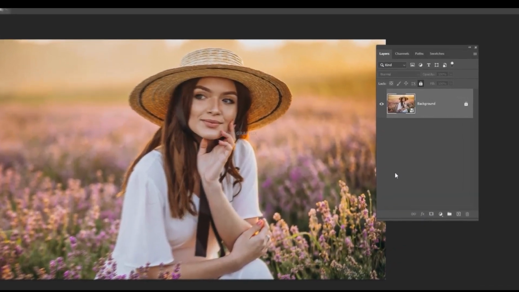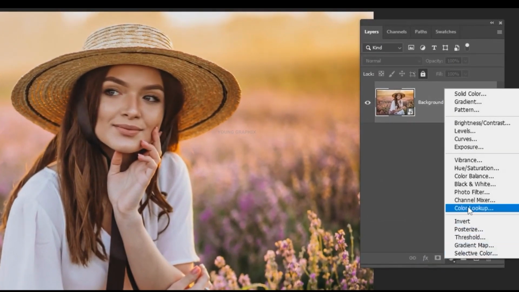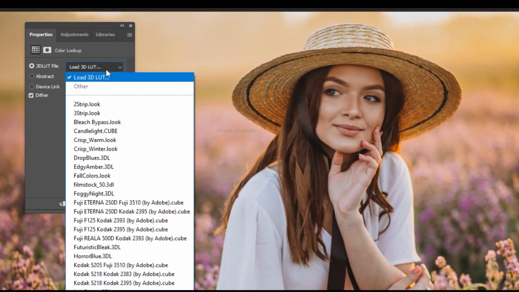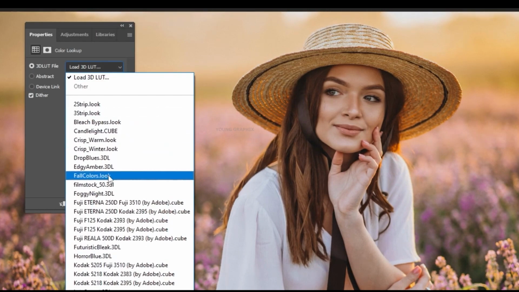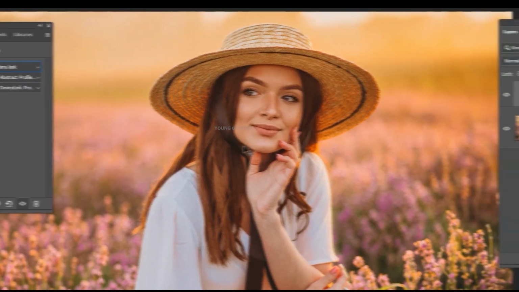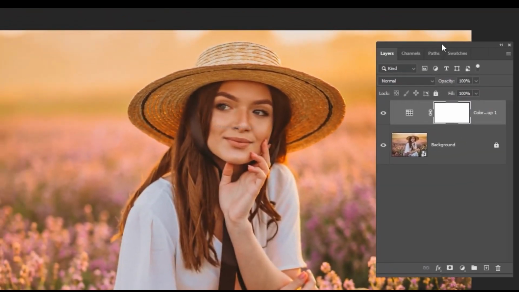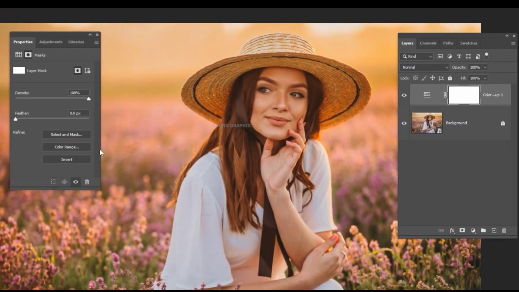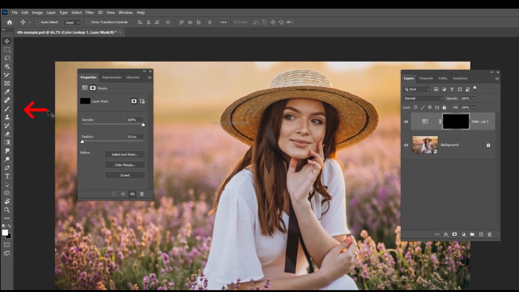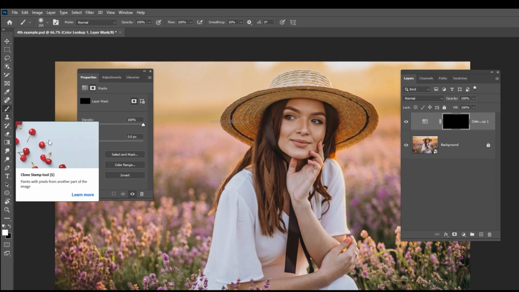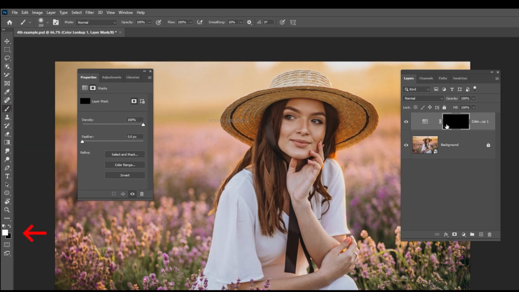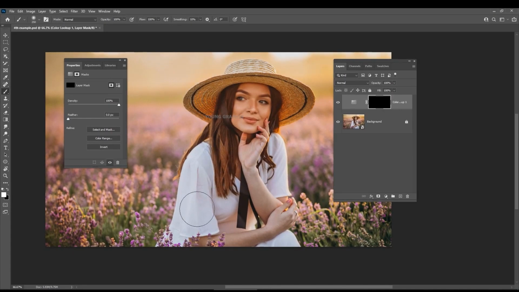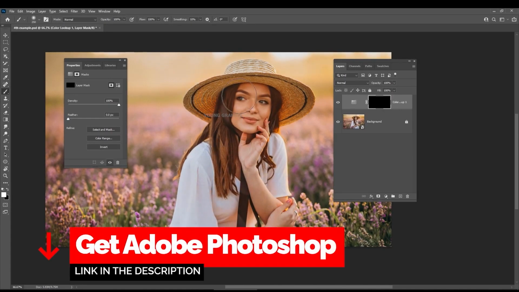The next part will be a little fun. Click on the adjustment layer and choose color lookup. From here, you can choose whatever you want. Let's choose fall colors. Now, let's say we only want it on the subject. Double-click on the mask and click on Invert to invert the mask. Now it is all hidden. Choose the brush tool. We want to show parts of the mask, so we set the foreground color to white. Remember, white shows, black hides. Start painting where you want the color grade to be seen.